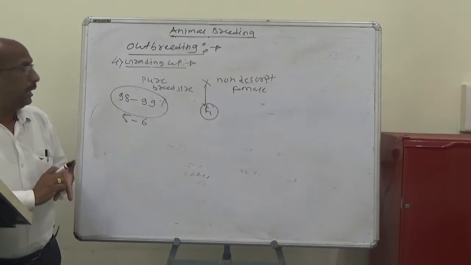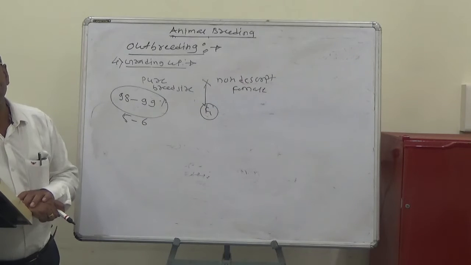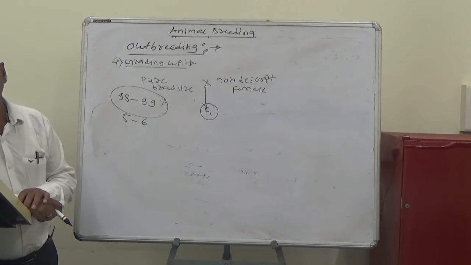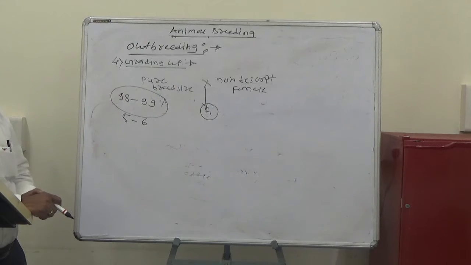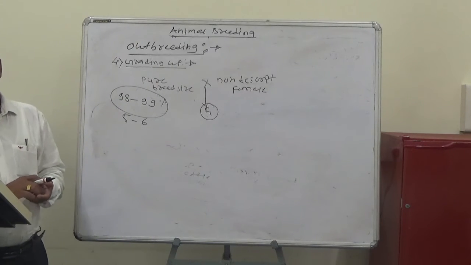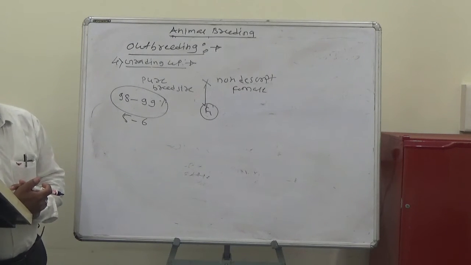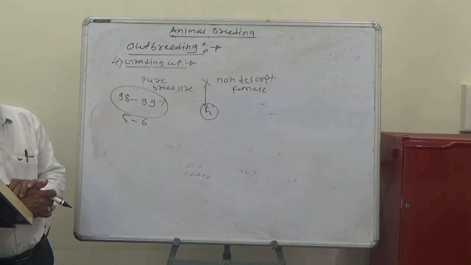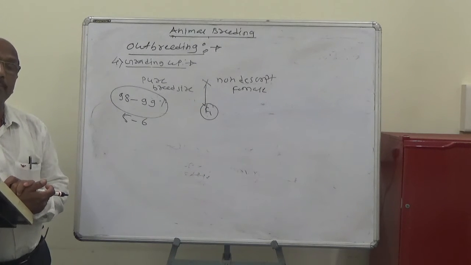After 5 to 6 generations, the graded animals will be more or less similar to the purebred animals used for grading. Grading is mainly used for improvement of non-descript females.